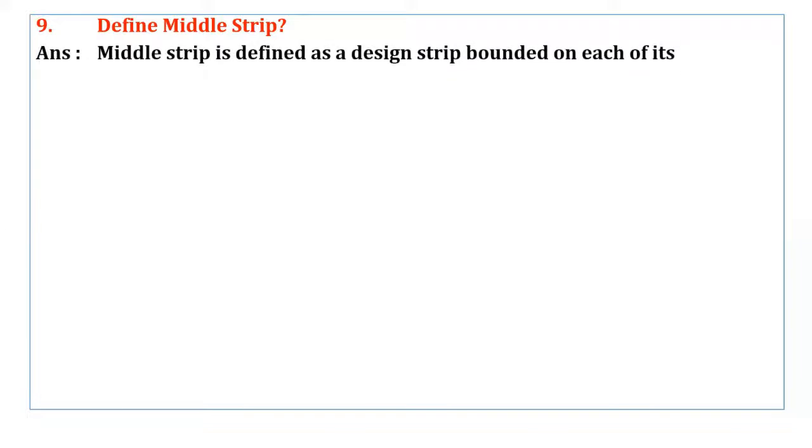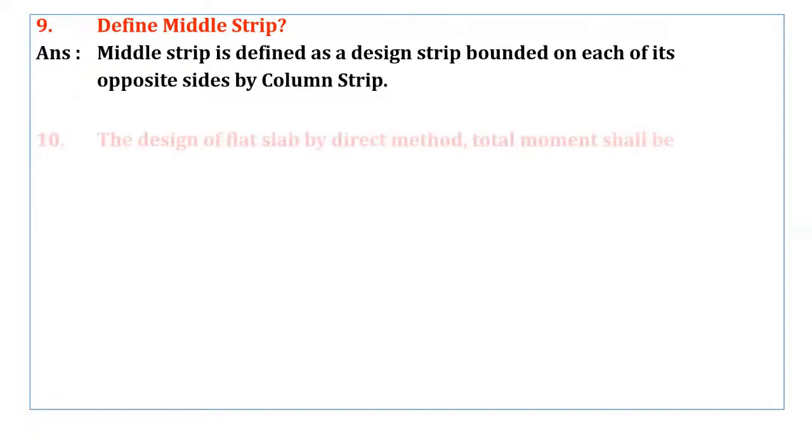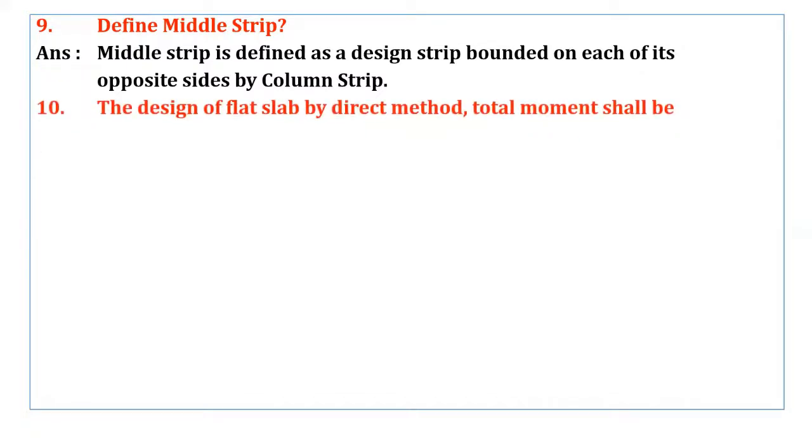See the next question here. Define middle strip. So what is meant by middle strip? Middle strip is defined as a design strip bounded on each of its opposite sides by column strip. Okay. See the next question here. In the design of flat slab by direct method, total moment shall be taken as. So moment formula Mo equal to Wln by 8.